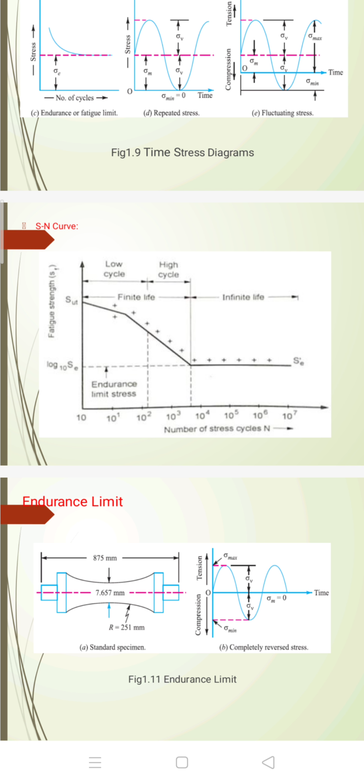Figure B shows time on the x-axis, with tension on the upper y-axis and compression below, meaning here sigma max and sigma mean. This endurance limit is also simply known as the fatigue limit. Endurance limit or fatigue limit.